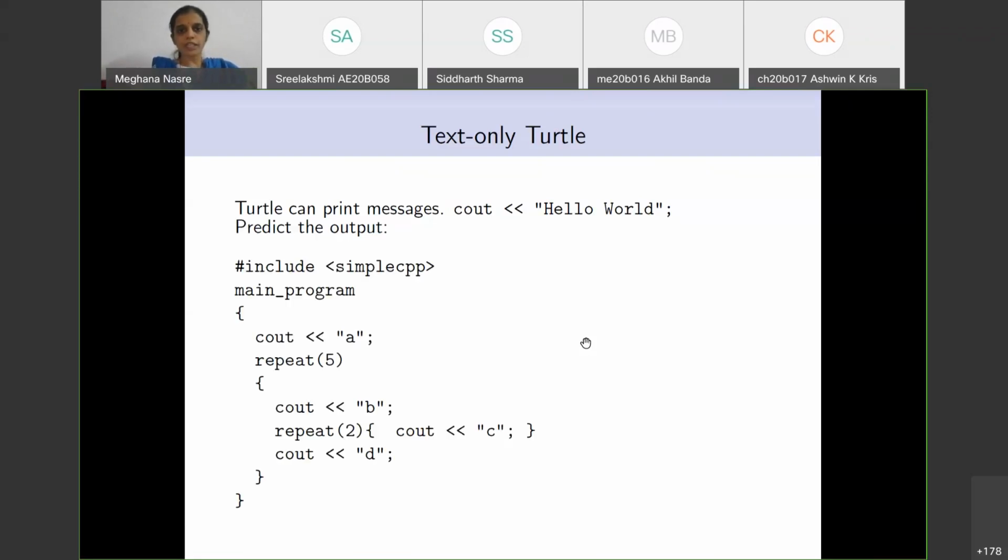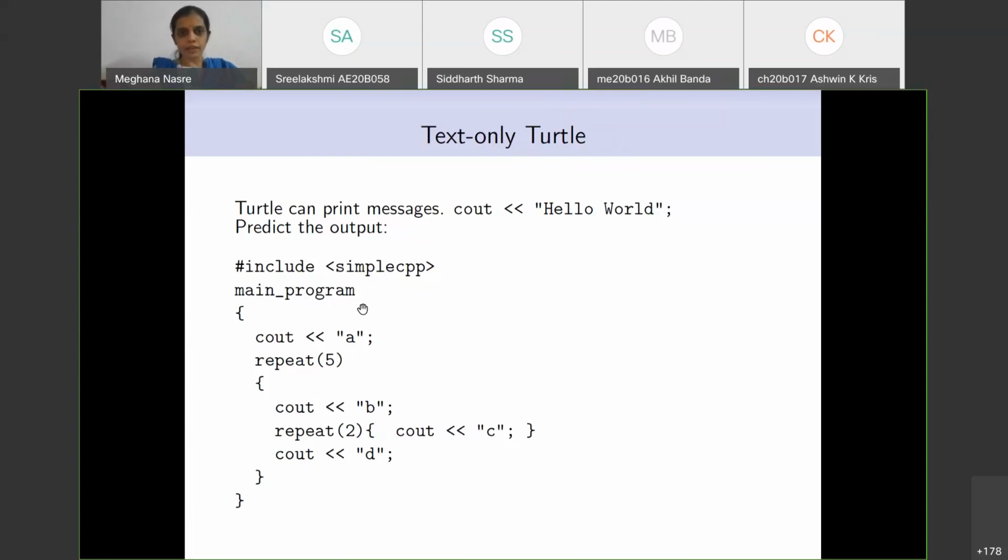So cout will print the character or the string that you give it. Let's read this program. You will observe that it still has the include simple CPP and the main program, but now there is no turtle sim, because we are not asking the turtle to draw anything on the board.